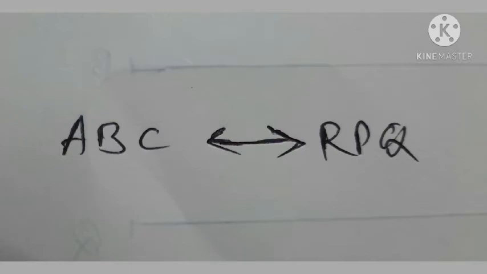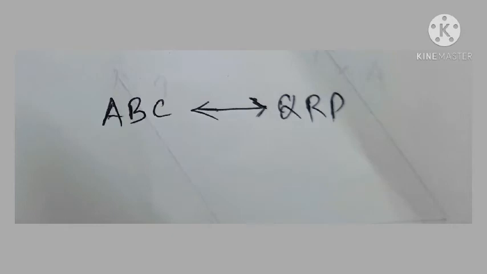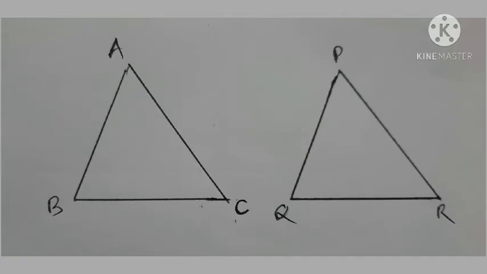If we rotate triangle ABC again and keep it on triangle PQR, then the positions of the vertices are again changed. At this time, vertex A is on vertex Q, vertex B is on vertex R, and vertex C is on vertex P. In this case, the one-to-one correspondence between the vertices of two triangles can be written by using symbols as follows. In this way, the one-to-one correspondence between the vertices of two triangles can be written in 6 types.